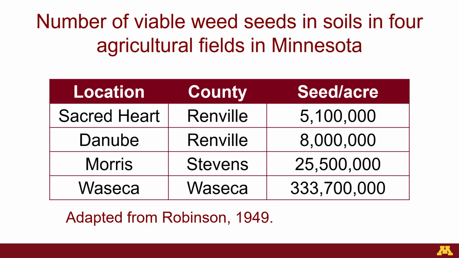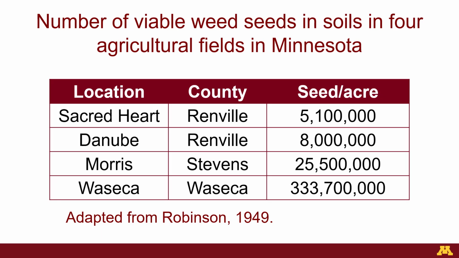25,500,000 weed seeds per acre. In Waseca County, there were 333,700,000 weed seeds per acre. This data was adapted from Robinson, 1949. As shown in this table, there are millions of weed seeds per acre in the seed bank.